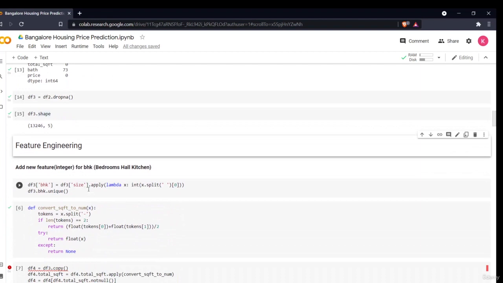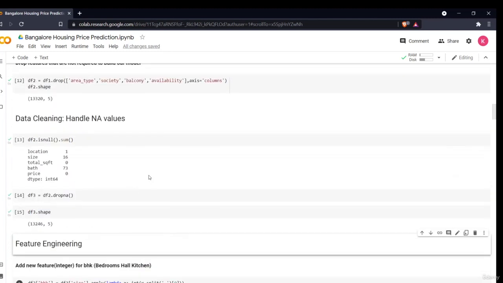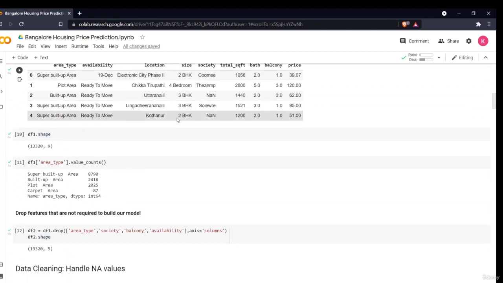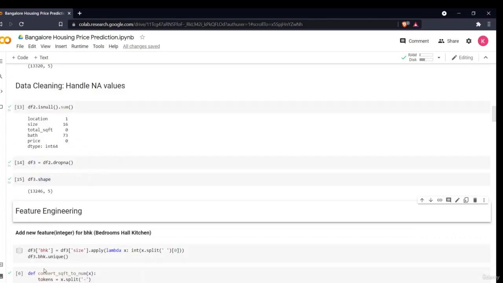In this, we'll be adding some new features for the bedroom, hall, kitchen. If you see the size, it is given as 2 BHK, 4 BHK, 3 BHK. We don't want this string part. It is pretty understandable. We will create a new feature which will say BHK. If we add the number, it is pretty understandable. If it is 2, that means it is a 2 BHK. If it is 3, that means it is a 3 BHK. So I am creating a new column, a new feature, df3 BHK.